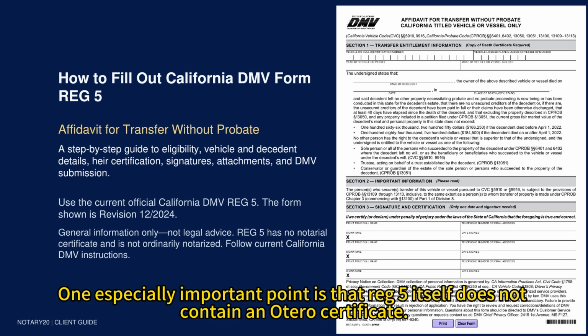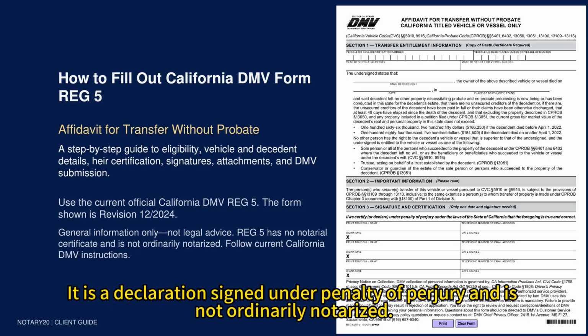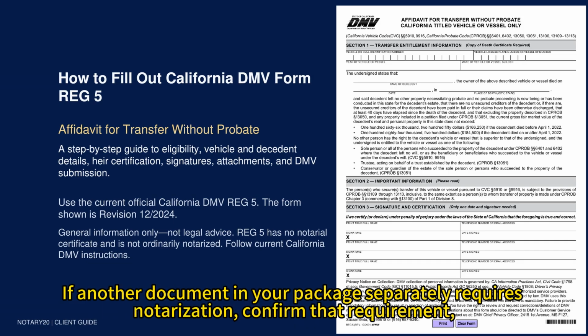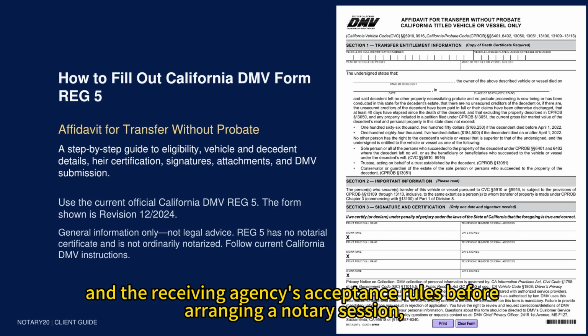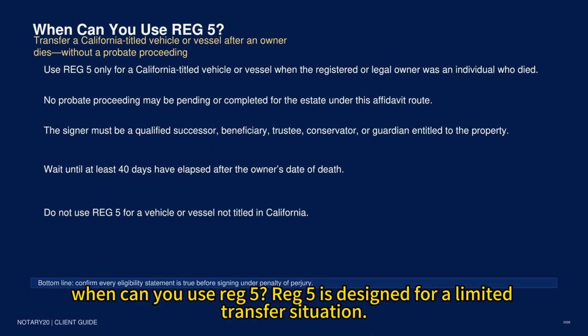One especially important point is that REG 5 itself does not contain a notarial certificate. It is a declaration signed under penalty of perjury and is not ordinarily notarized. If another document in your package separately requires notarization, confirm that requirement and the receiving agency's acceptance rules before arranging a notary session. When can you use REG 5?